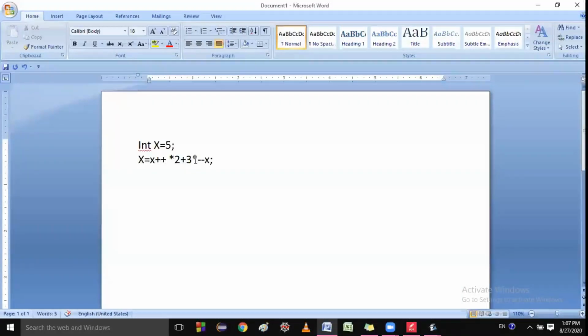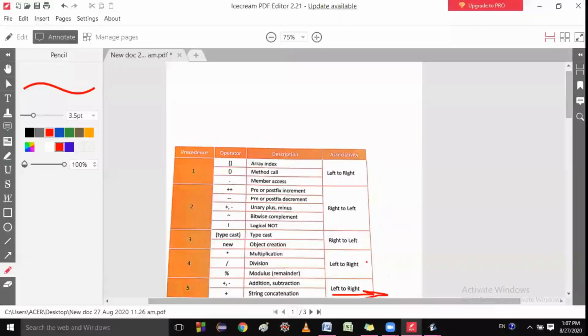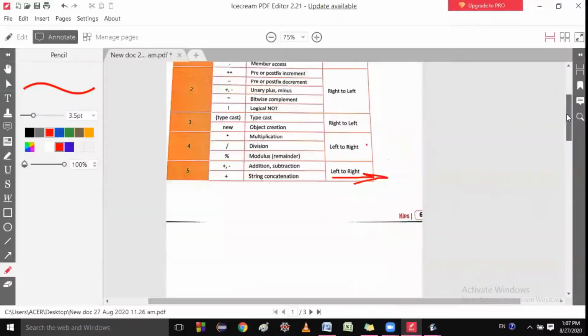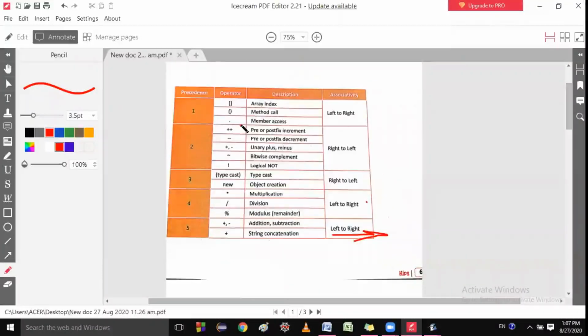So you just tell me whose precedence is greater, that means highest. Just see, I am showing this one: multiply, and this increment, pre or post decrement. So whose priority is greater?